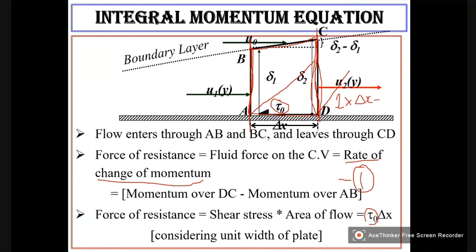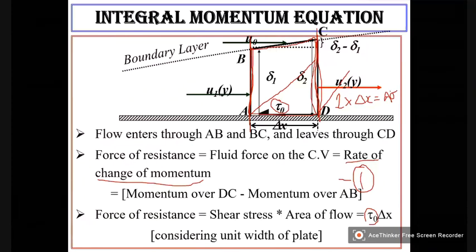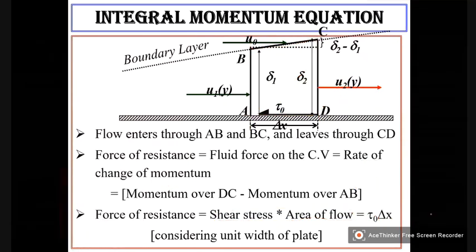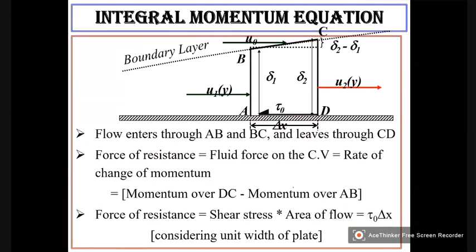So what is force? Force is equal to stress into area of flow. Stress is tau naught and area is delta x into 1. So when we consider unit width, it will become simply tau naught into delta x. So this is one way